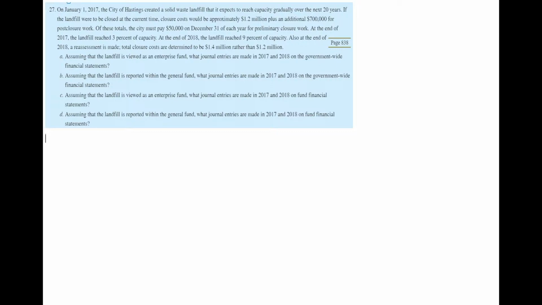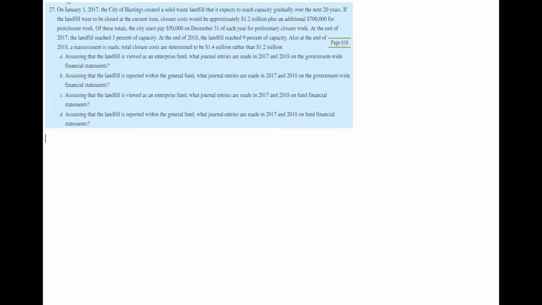So the only thing that the governmental entity will do when it is doing the government-wide financial statements is classify the activities, because we learned that all of the activities will be presented into two categories. One is governmental and another is business type. That means if a landfill is considered as an enterprise fund, it will present everything under the business type activities, and if it is considered as a general fund, then it will be the same set of journal entries, but it will be considered under the governmental activities.